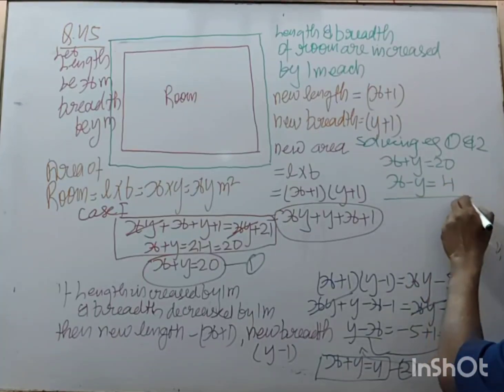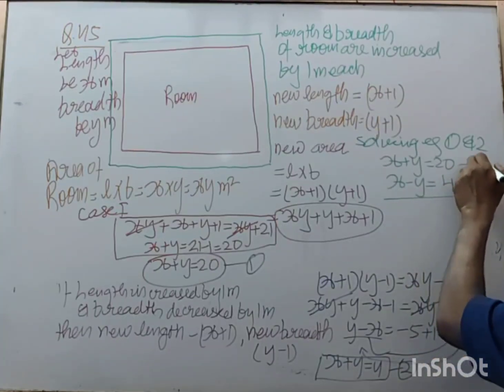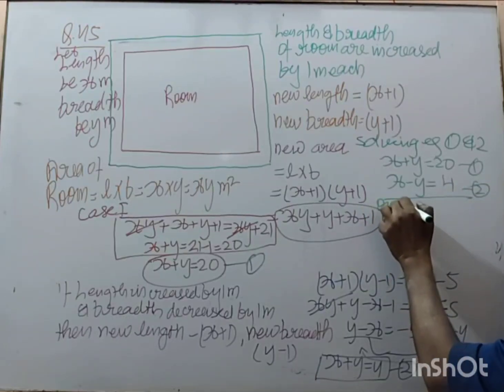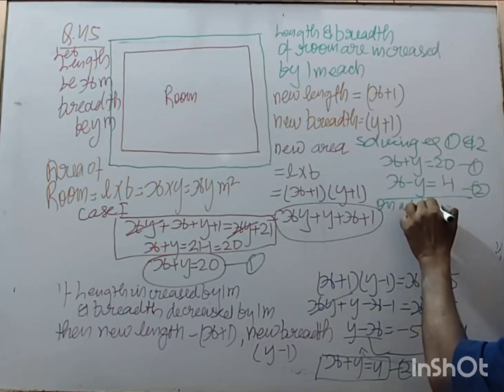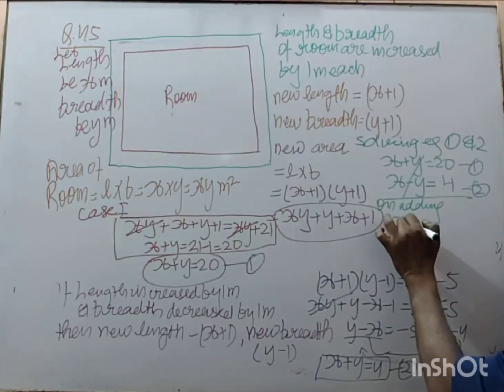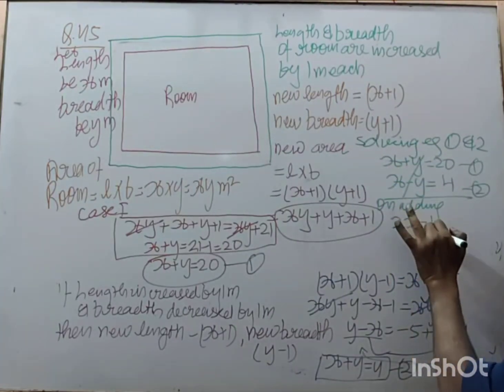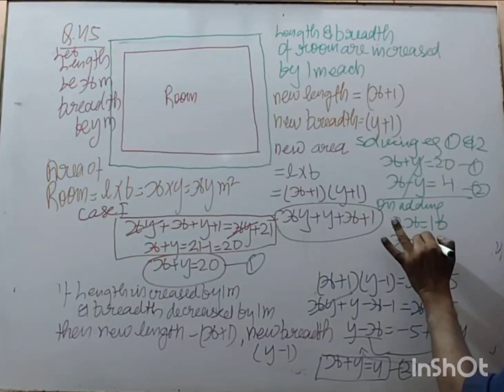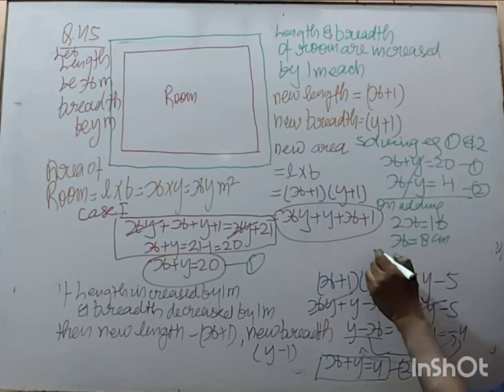Equation 1, equation 2, on adding, y cancels out, 2x is equal to 16, so x is equal to 8 meter.